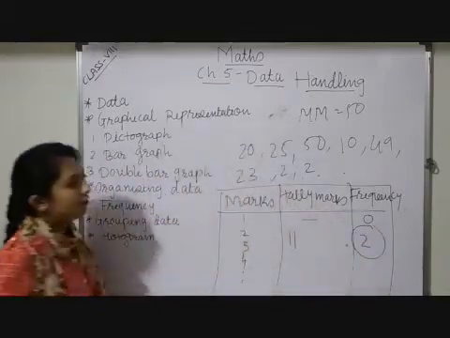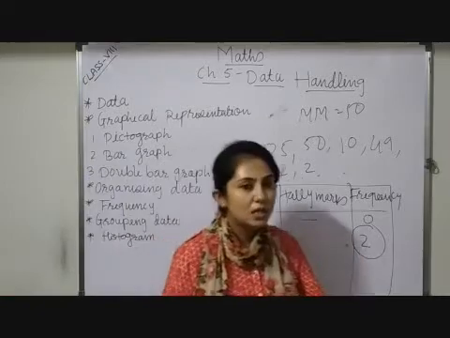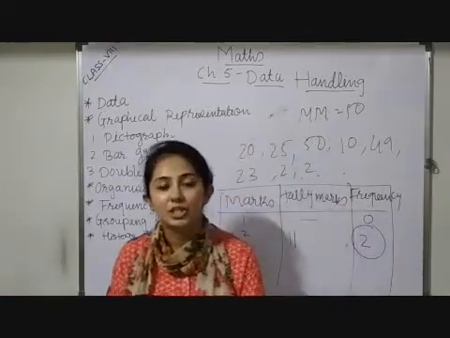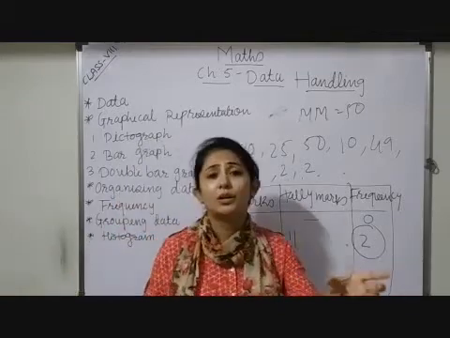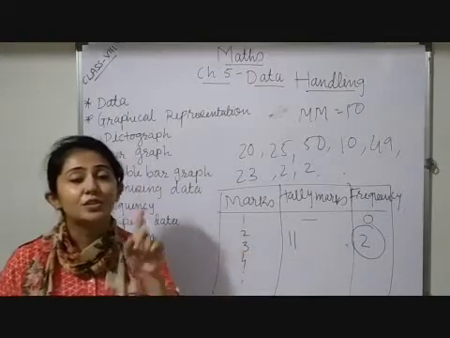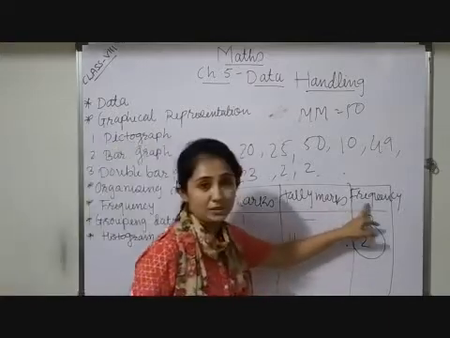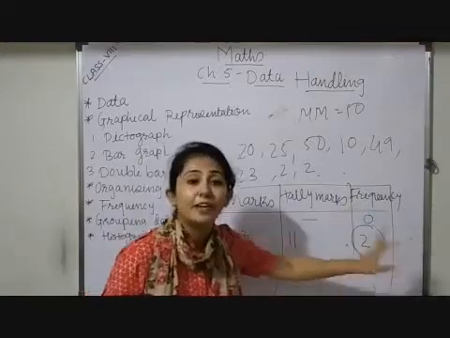Now, what does frequency mean? The number of times a particular observation, an entry, occurs. That occurrence of the entry is known as frequency.